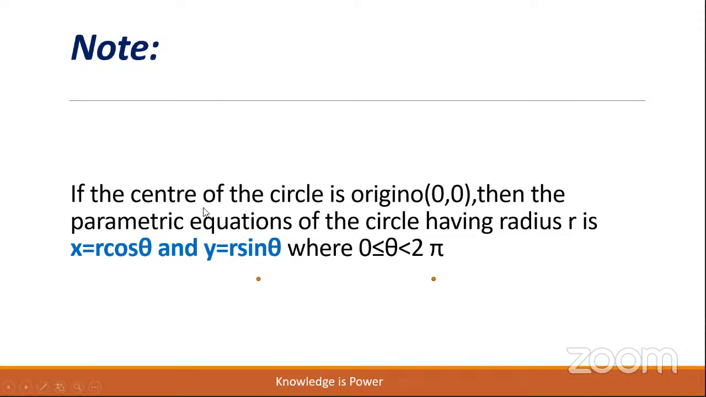If the center of the circle is the origin O(0, 0), then the parametric equation of the circle having radius r is, actually, x is equal to h plus r cos theta, children. But h is 0 here, so it is r cos theta. And y is equal to k plus r sin theta. k is also 0, therefore y equals r sin theta, where 0 less than or equal to theta less than 2 pi. (r cos theta, r sin theta) are the parametric equations of the circle.